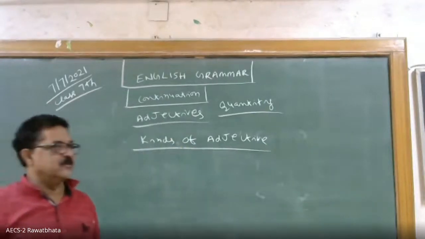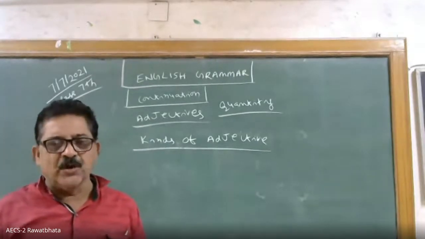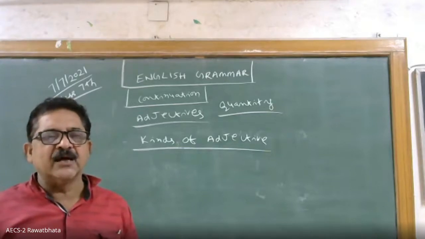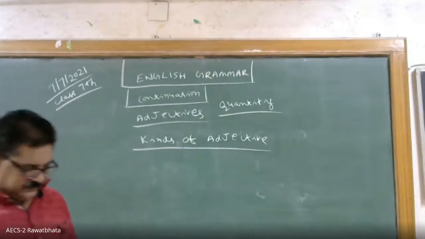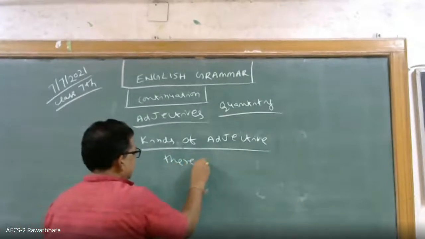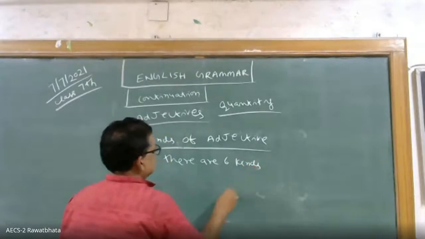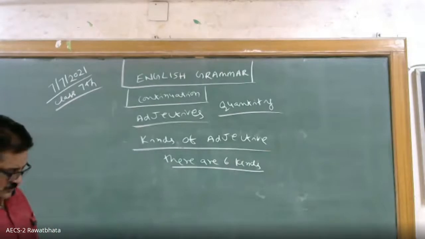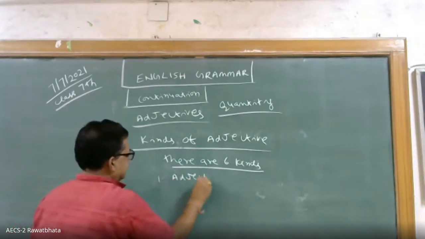Kinds. Okay. So I told what is adjective, the meaning I told. I gave you example. Now we will go through the kinds of adjective. Number one, there are six kinds of adjectives. Six kinds. One is adjectives of quality.